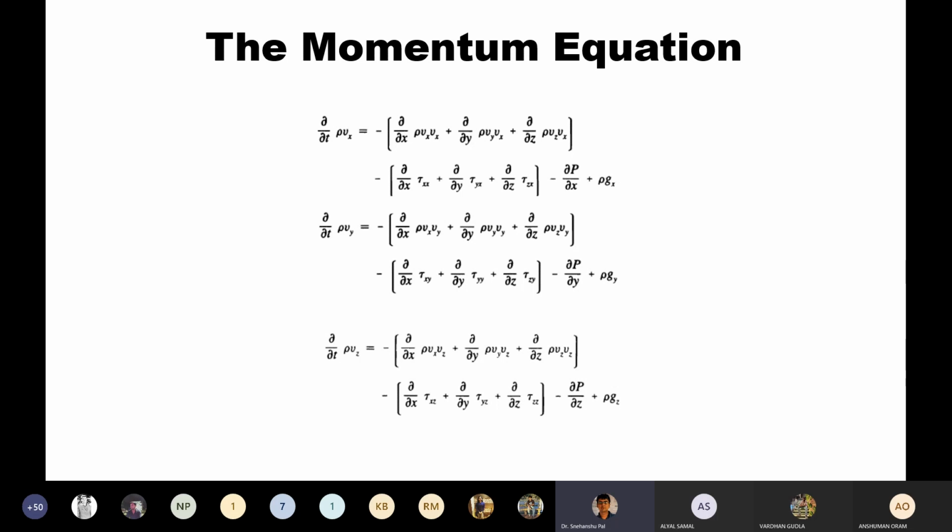We derived the x component of this equation, and then we discussed the z component and y component. This is the rate of accumulation of momentum in the x direction, this is for the y component, and this is the z component. In this way we get the momentum equation for three components: x, y, and z.